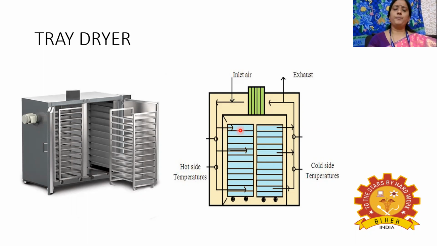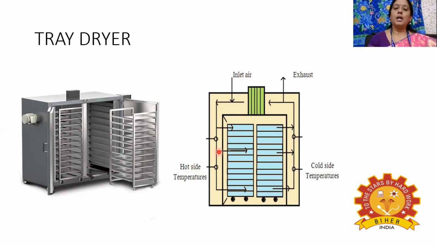Each truck carries a number of trays, and here the heater will be provided. The fresh air will be sent into this rectangular chamber, and while it passes through this heater, the air will be heated, and the hot air will pass throughout these trays. The baffles will be provided here. The main purpose of this baffle is to distribute the heat uniformly throughout the system. Then only will we get uniform heat transfer as well as uniform drying.